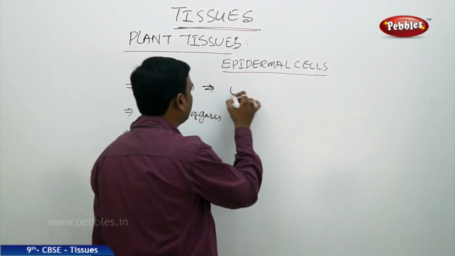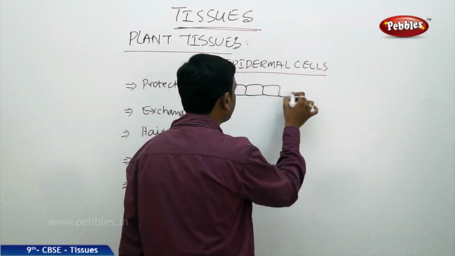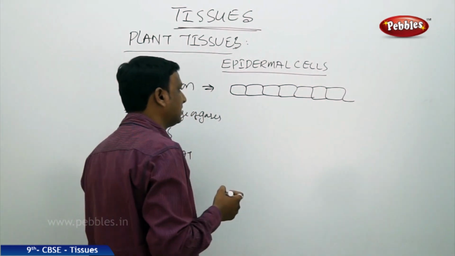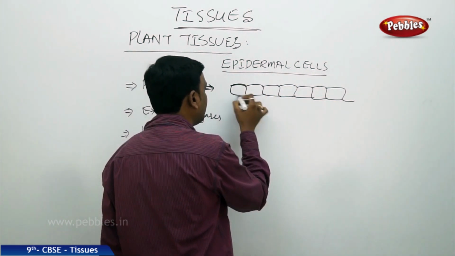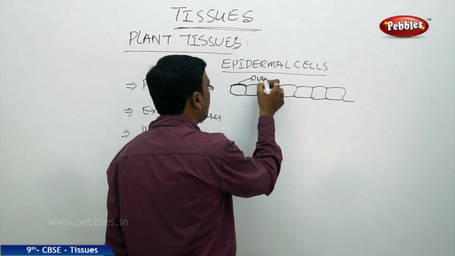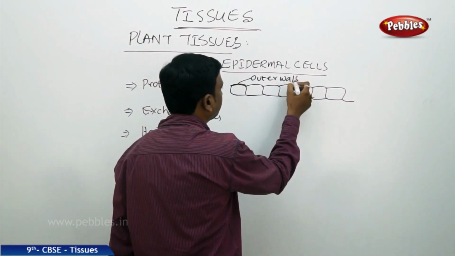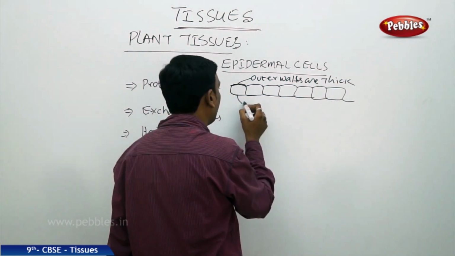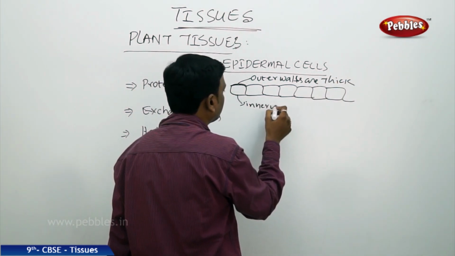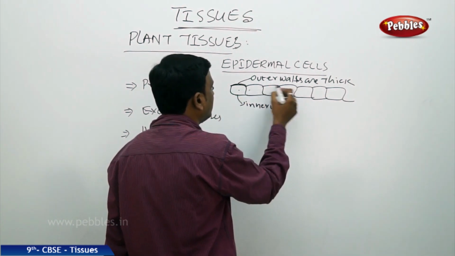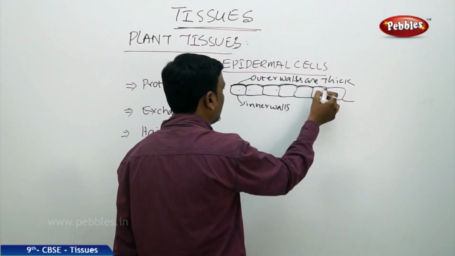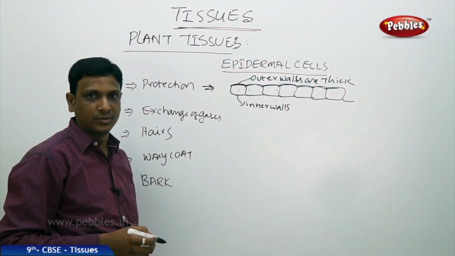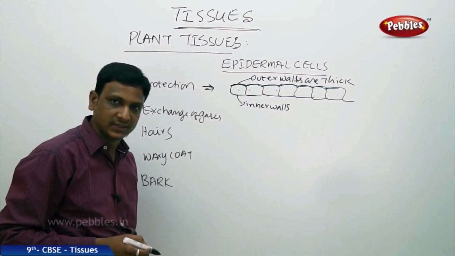They are flat cells arranged in flat layers. In certain places they are only single layered epidermal cells. The outer walls are much thicker than the inner walls. Outer walls are thick compared to the inner walls. So these are the epidermal layers. In certain cases, these epidermal cells are covered by a waxy coat, to resist the effect of water.